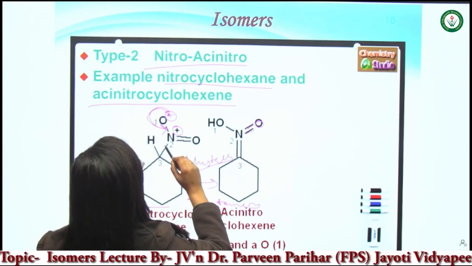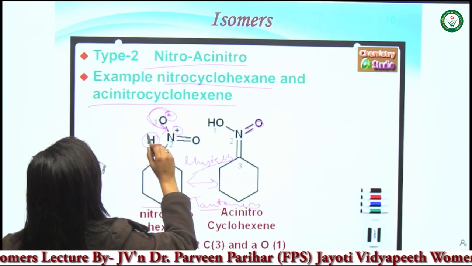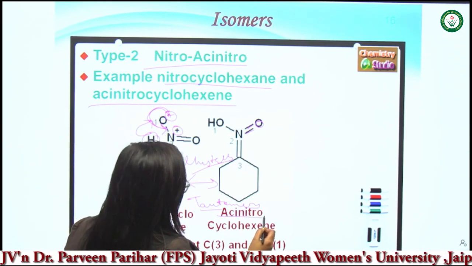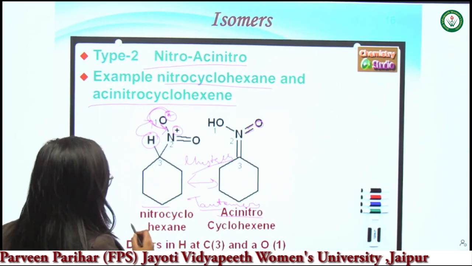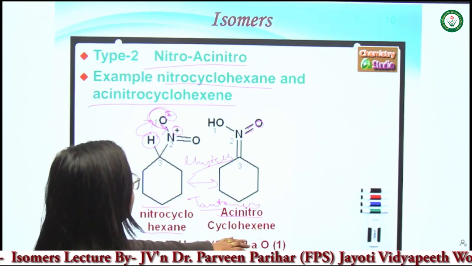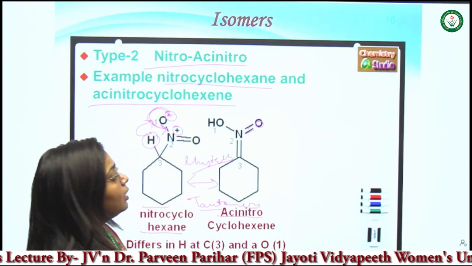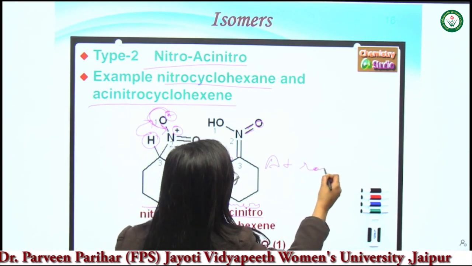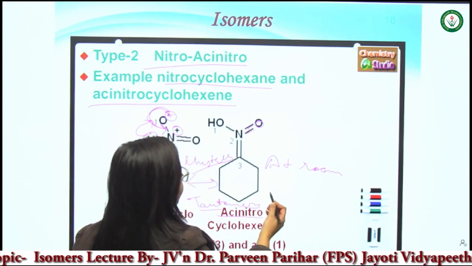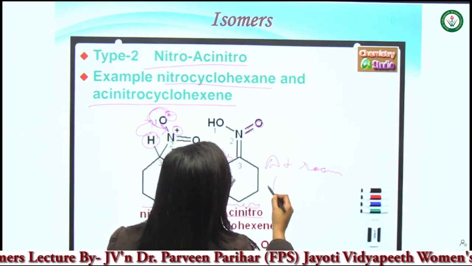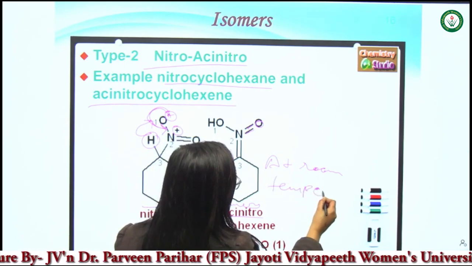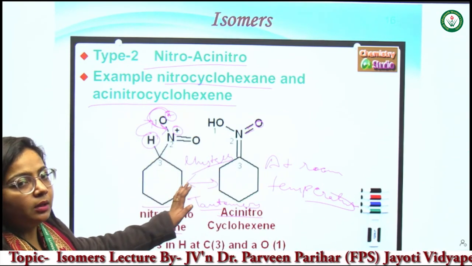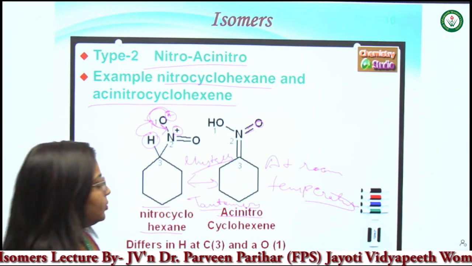The released hydrogen gets attached to the oxygen and converts it into the aci-nitrocyclohexene. So nitrocyclohexane is converted into aci-nitrocyclohexene, and the whole process is completed at room temperature only. There is no need of any extra reactant or catalyst. Just at room temperature, these molecules are interconvertible, so these are considered as tautomers.